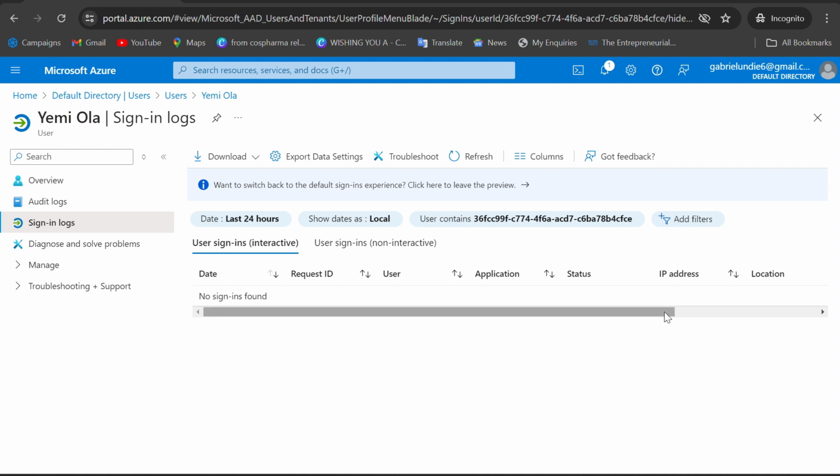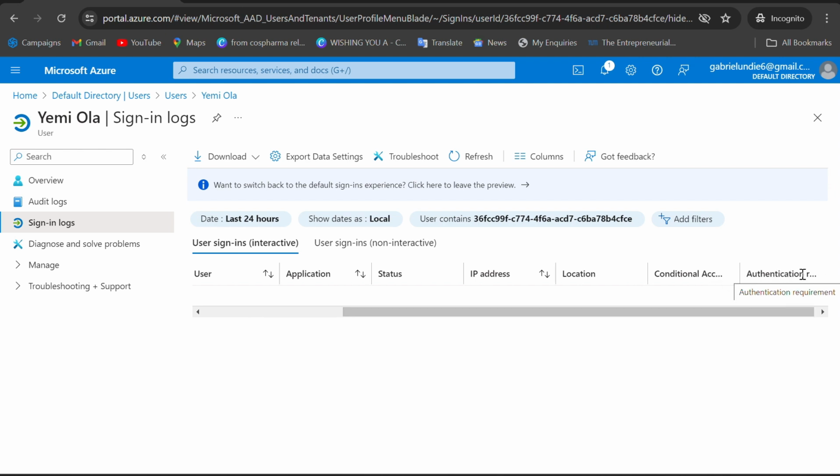And then the location. Where is the person? Is it in Nigeria, or where did she log in from? And then the conditional access and authentication, was it enforced? Yes or no? So you can see the conditional access or what authentication requirement. So you'll see everything here.